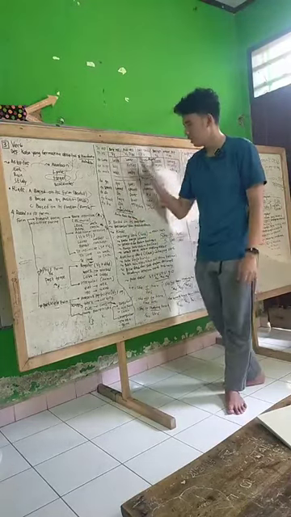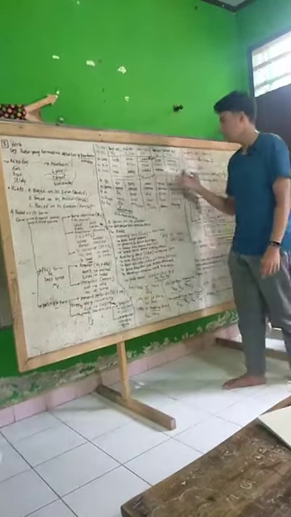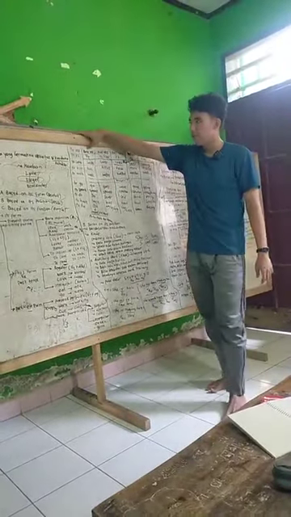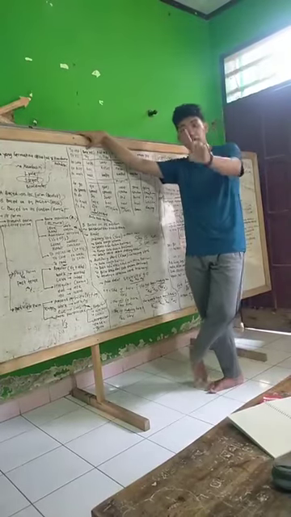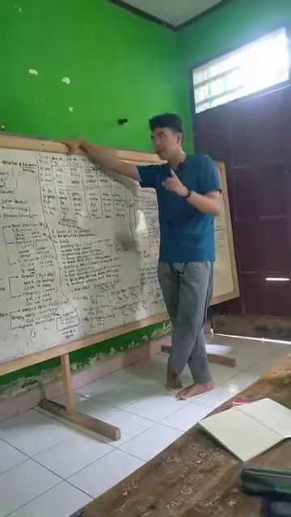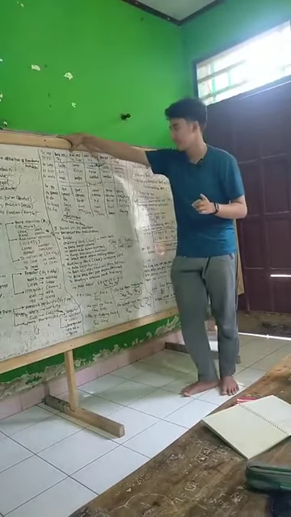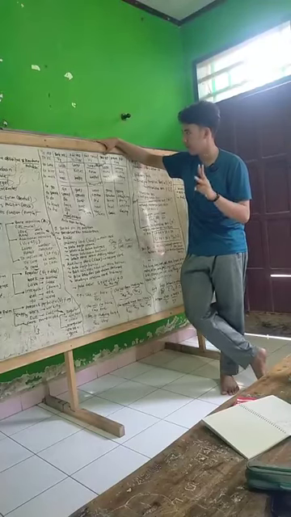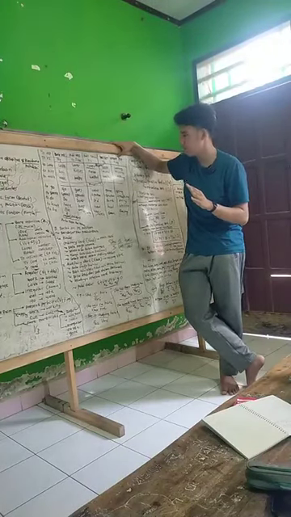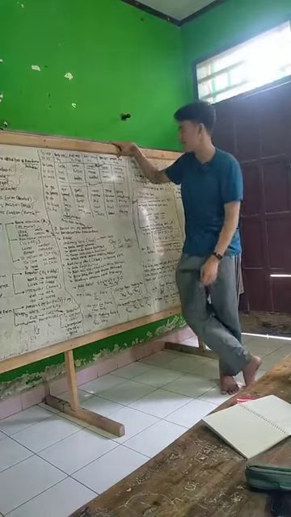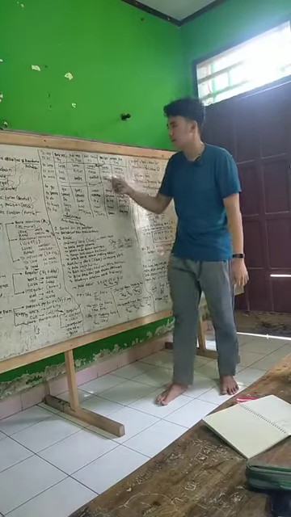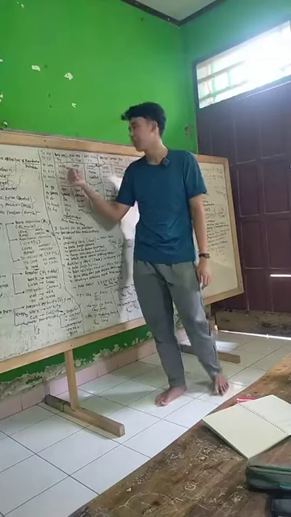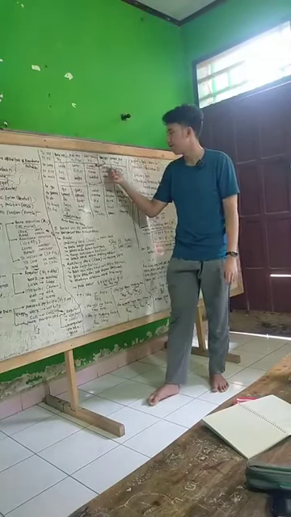Okay, next, let's make it simple. We make a table starting from to infinitive in the front, followed by bare infinitive or verb 1 only. Next, the additional infinitive, verb 1 plus S/ES. Past tense is verb 2. Past participle is verb 3, and then present participle. Taking one word, like love: to love, love, loves, loved, loved, loving.